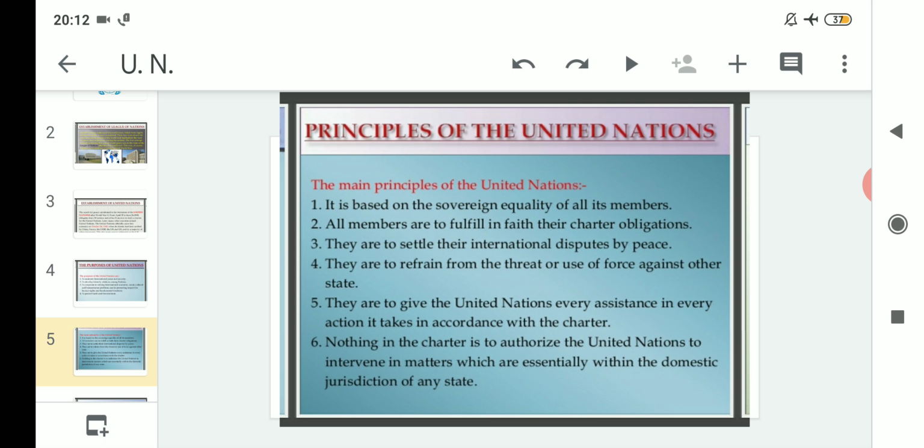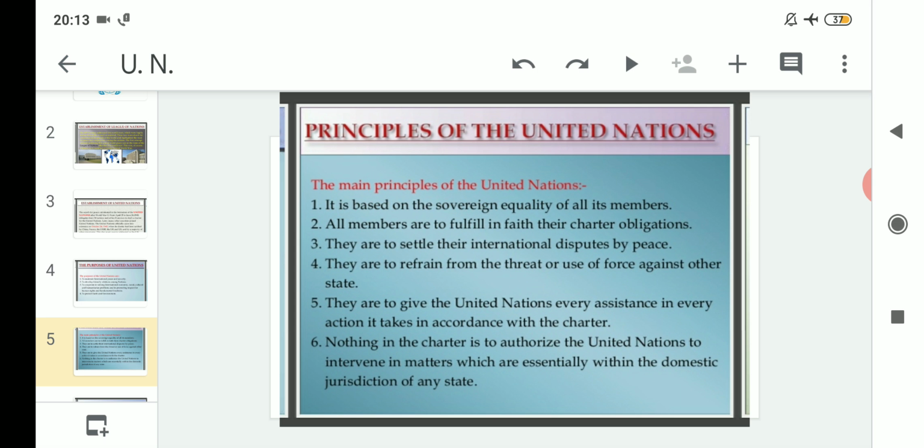So we have discussed this point earlier also, that if a conflict or dispute is between two countries and they are very eager in bringing about war, that should not be done by the countries. Instead of that, what should be done according to the United Nations? If you are member states under the United Nations, then whatever disputes and conflicts you have, you have to solve them by peaceful means or through discussions.